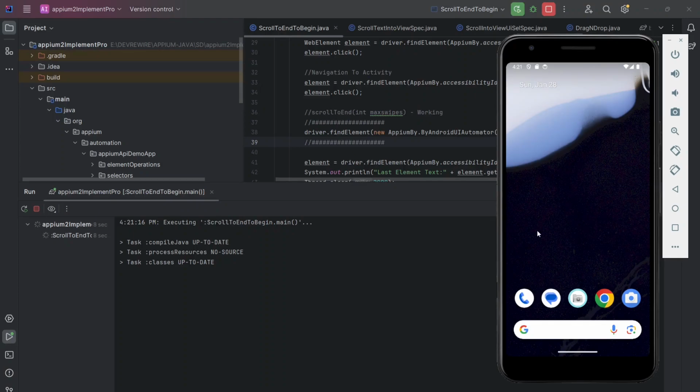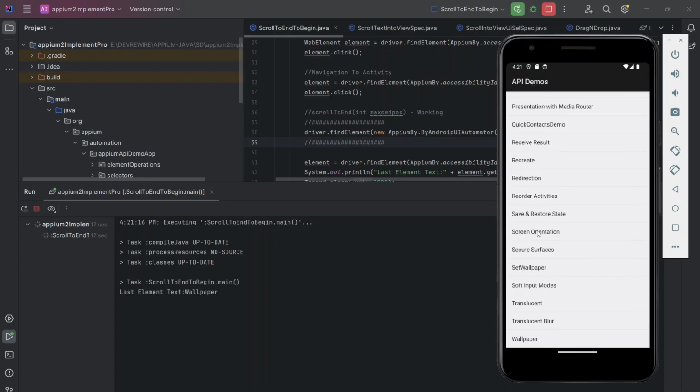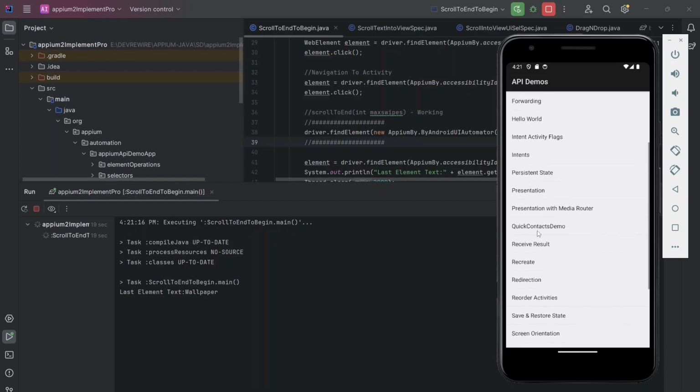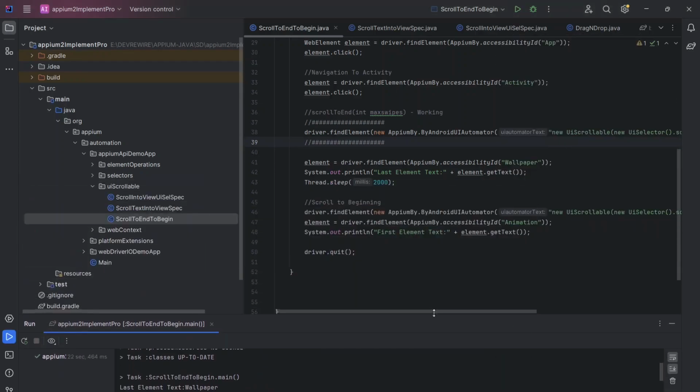ScrollToEnd and scrollToBeginning. Up, activity. It is going down to the bottom, and up. See, up. That is scrollToEnd, scrollToBeginning.